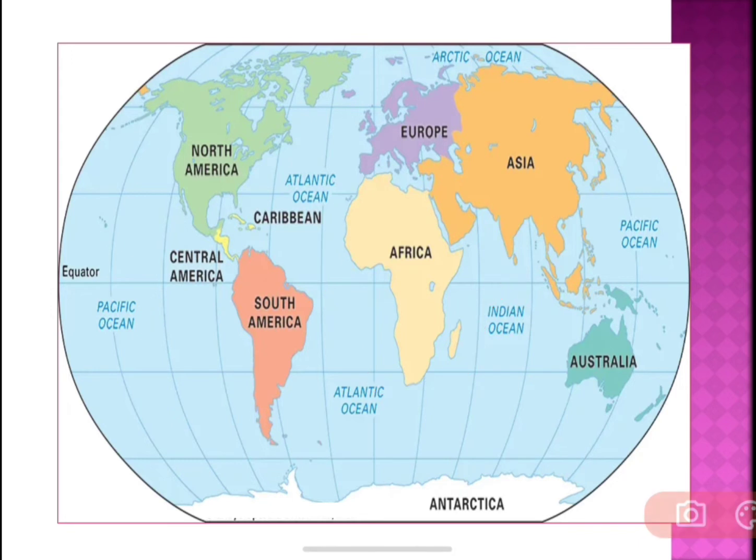But in the year 1497 in July, Vasco da Gama started his voyage from Portugal, that is from Europe. He started his voyage with four ships and his crew was 170 men.